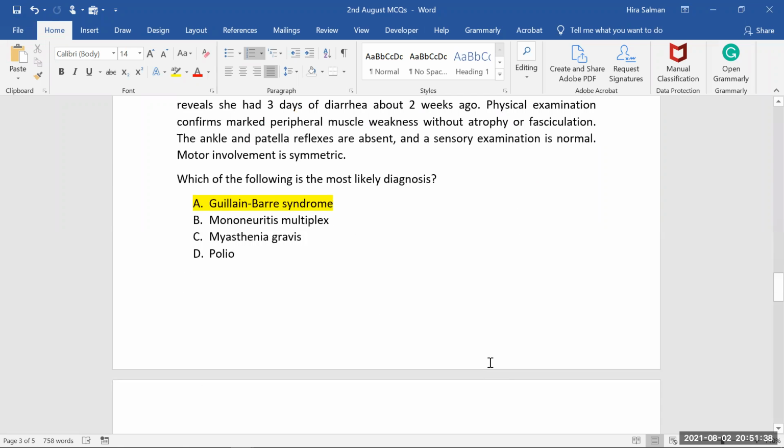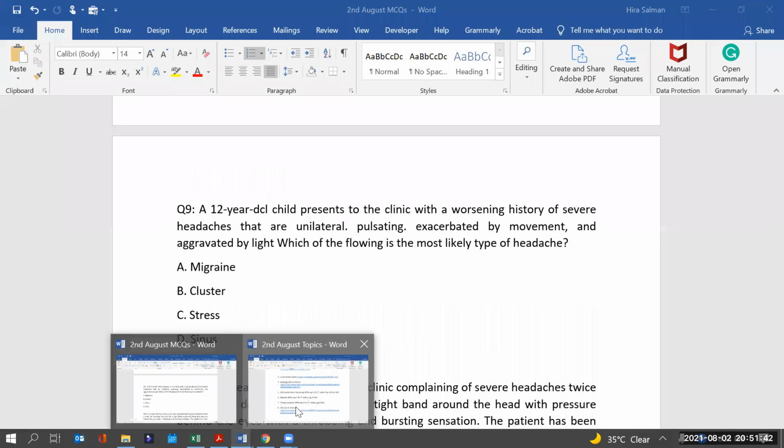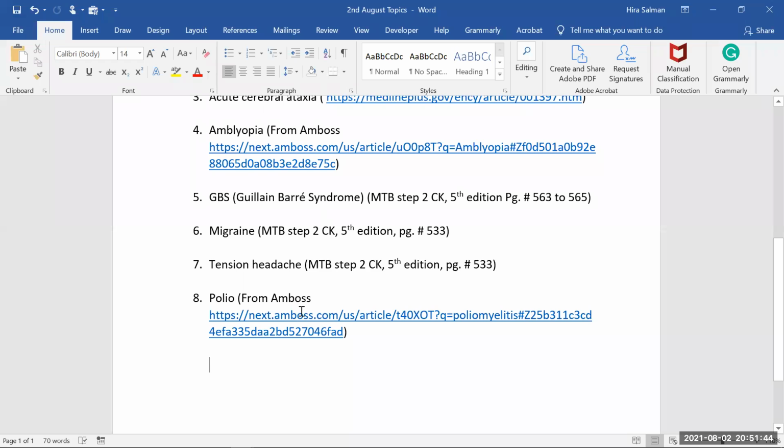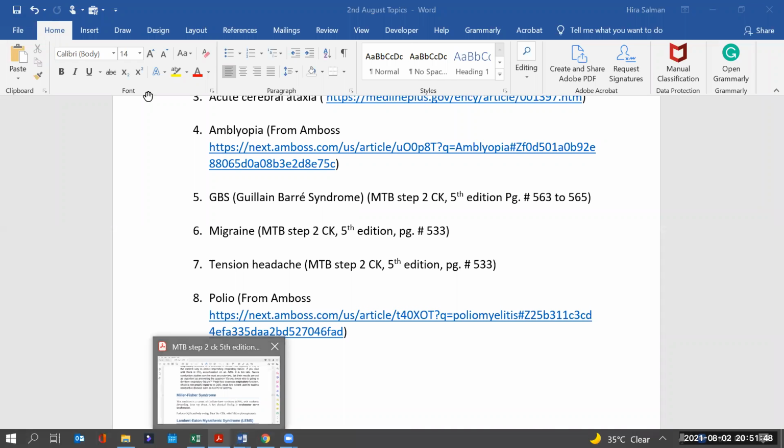Yes. Now for the next one, we have to go for the theory first. Then we have this migraine. It's again there in MTB. We'll go and check in MTB.